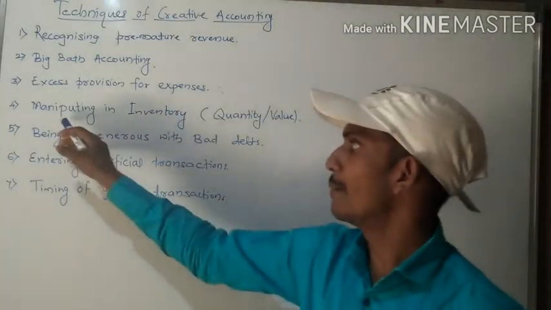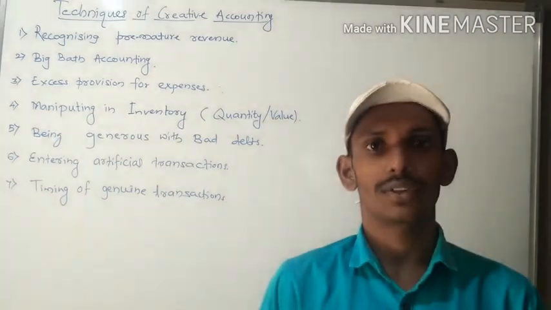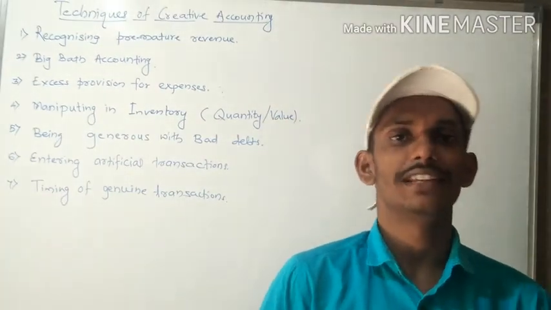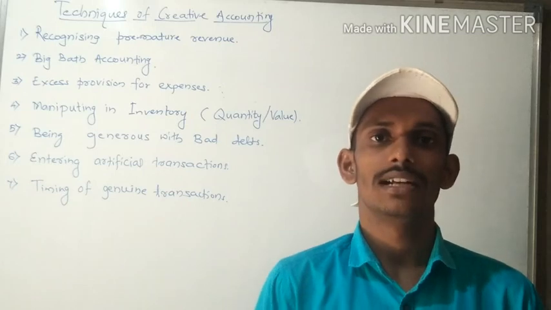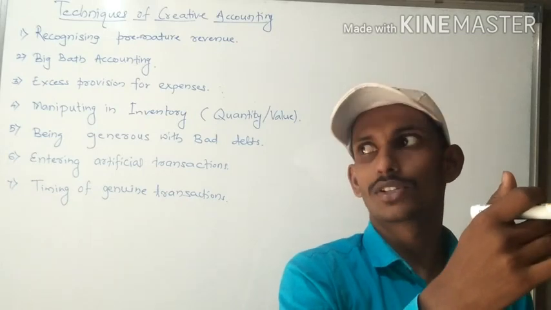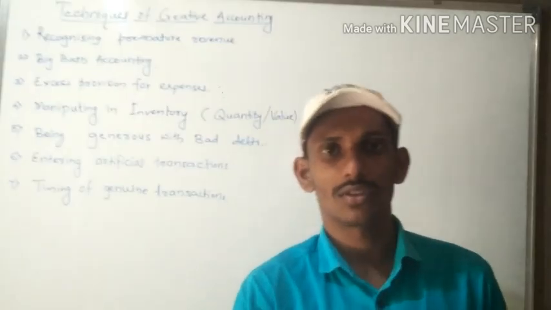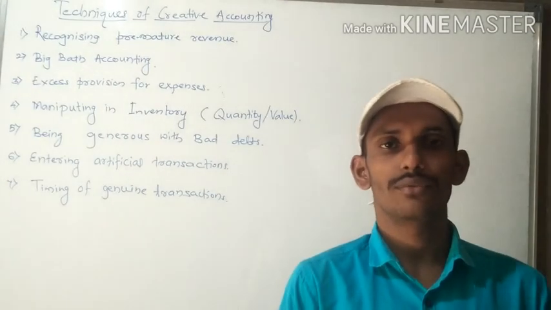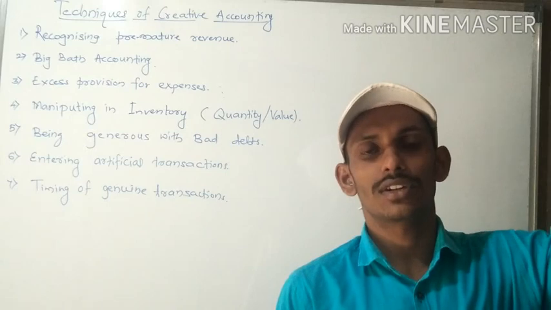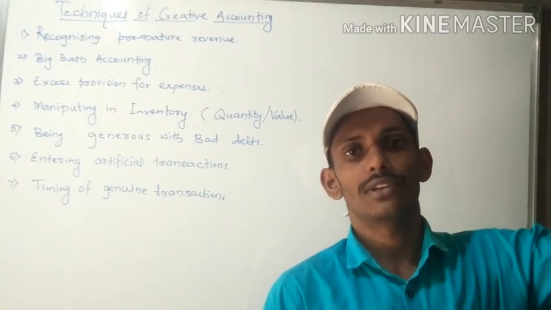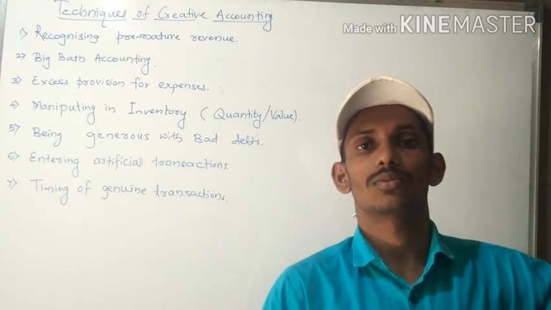Then next is manipulating inventory. Inventory is nothing but stock. Either we will increase or decrease the opening stock, or increase or decrease the closing stock. As we know, if opening stock is increased, then gross profit will decrease. If opening stock is decreased, gross profit will increase.